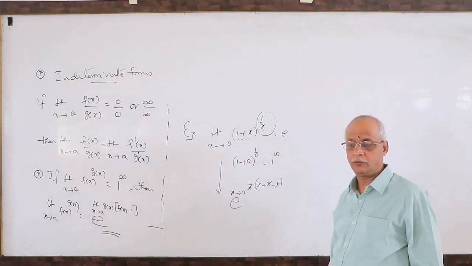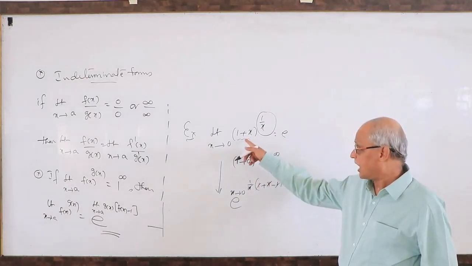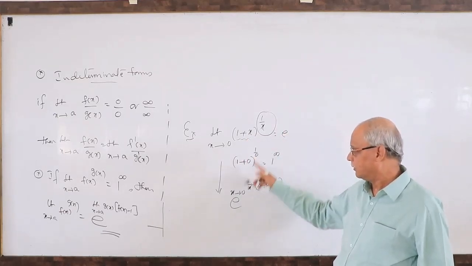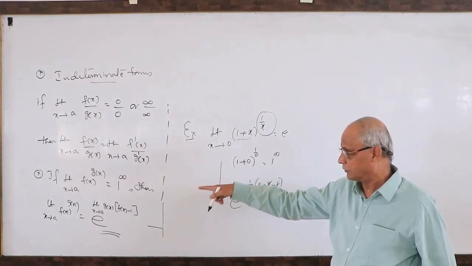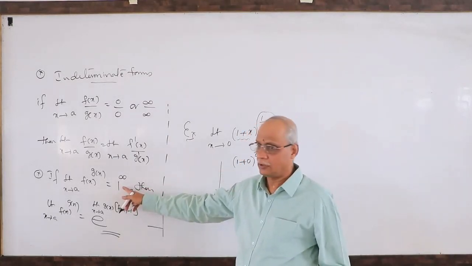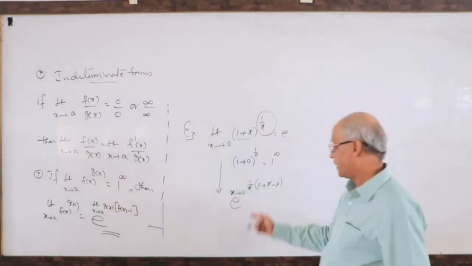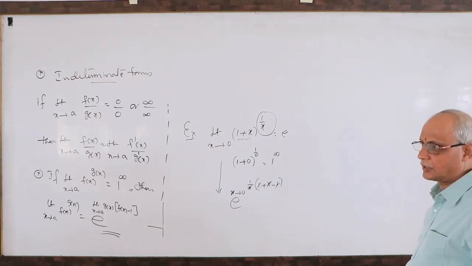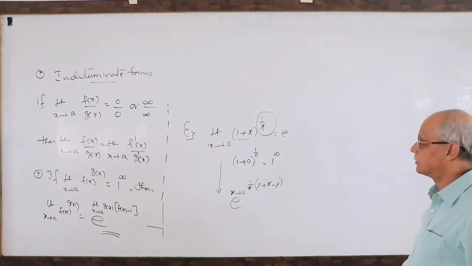You already know this standard result, but with this type of model I gave you, in any other problem if you are not able to find the answer, only observe that it is 1 power infinity and apply this rule. Compulsorily you will get answers. Like that there are so many problems.